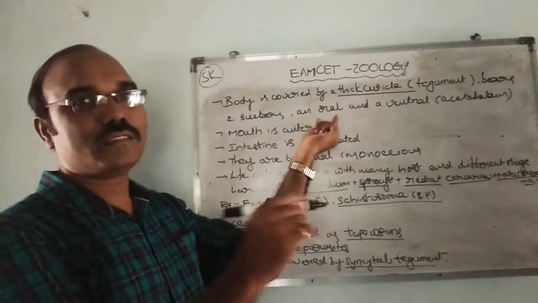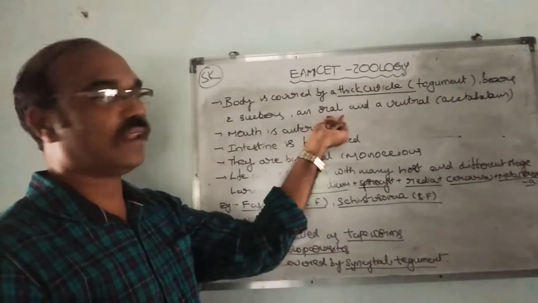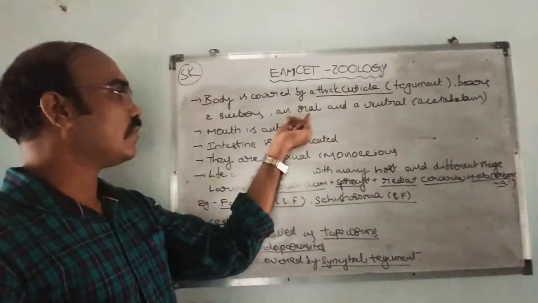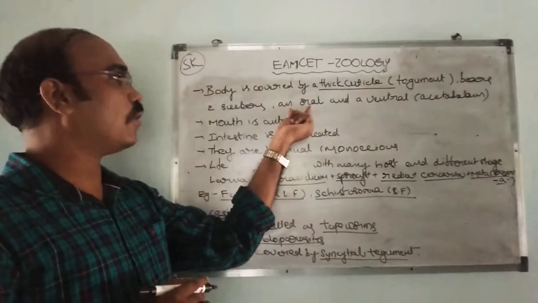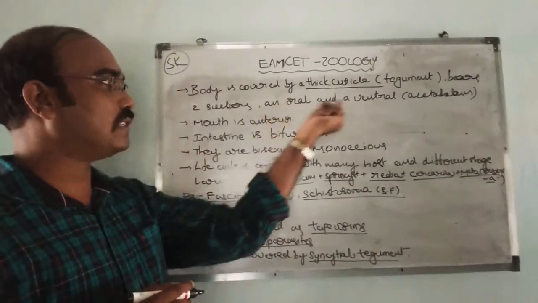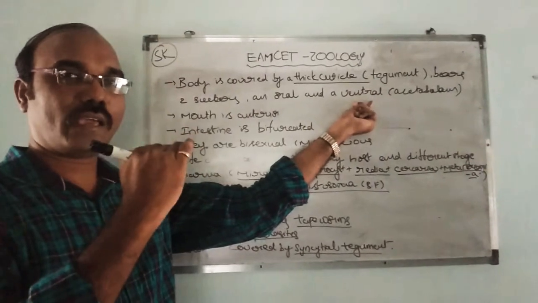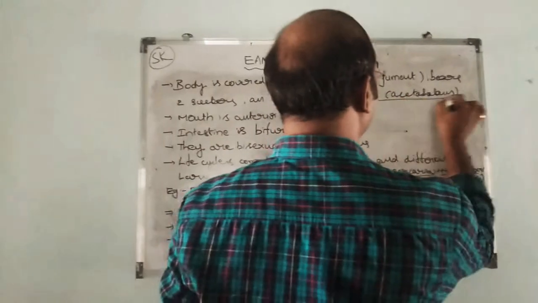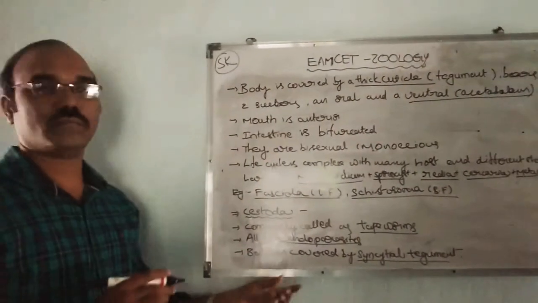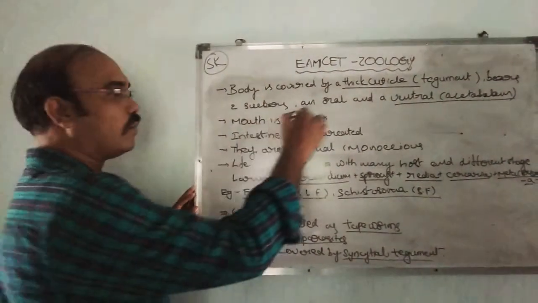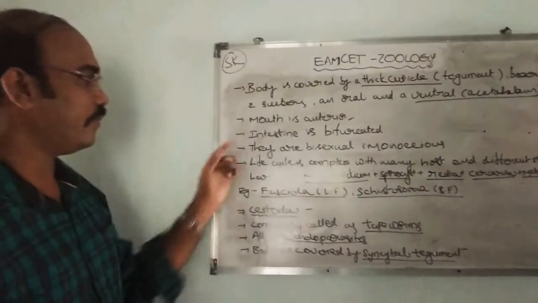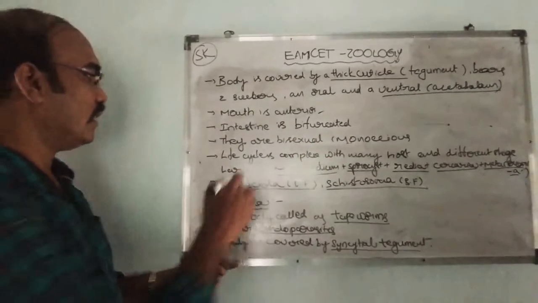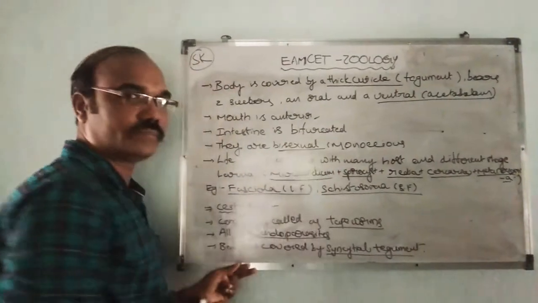In these two suckers, one is oral and another is ventral. The oral sucker is at the anterior part, and the ventral sucker is on the ventral surface. These are called acetabulum. The mouth is anterior, and the intestine is bifurcated.